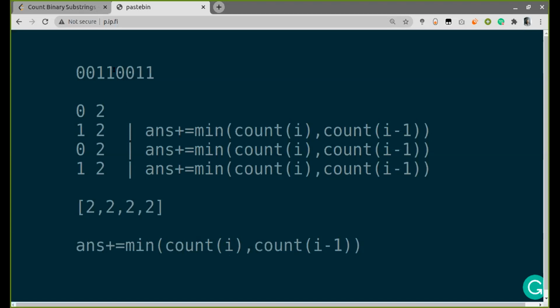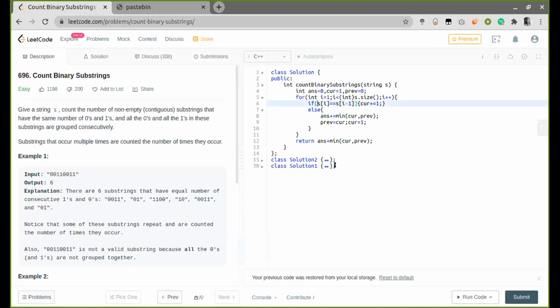And then when I start with this one, I can replace the count of this cluster with this cluster, and the count of this cluster can move to this cluster. And again, when you switch the characters, I just have to take the minimum of the count of both the clusters. So this is what this space optimized one is doing.